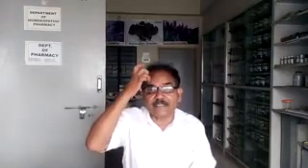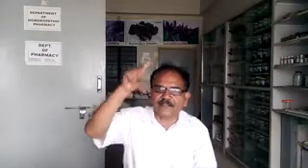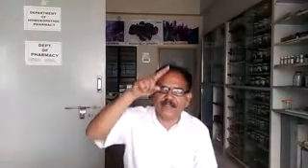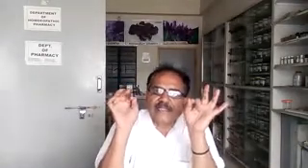What structures pass deep to the extensor retinaculum? Two, superior and inferior. Four tendons: tibialis anterior, extensor hallucis longus, extensor digitorum longus and peroneus tertius. Tendons of these four muscles pass under cover of the extensor retinaculum, along with the deep peroneal nerve and dorsalis pedis artery. These are the structures that pass under cover of the extensor retinaculum of the ankle joint.